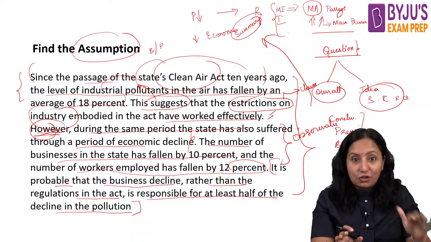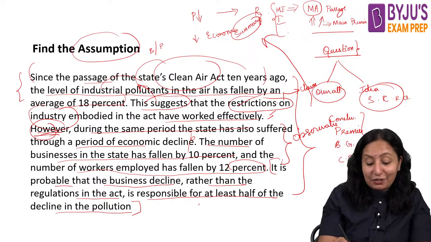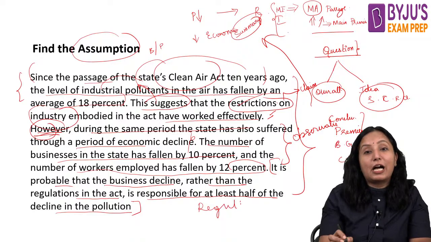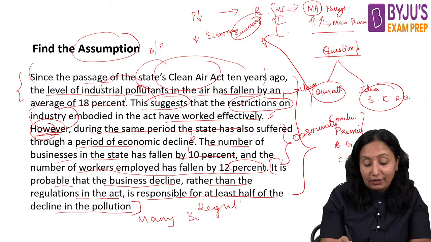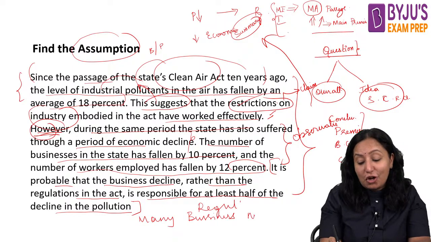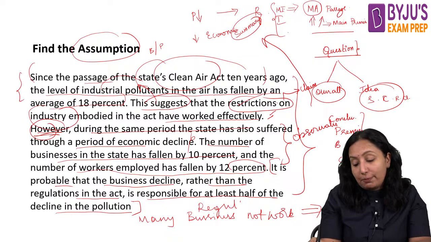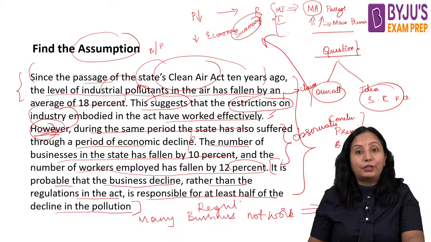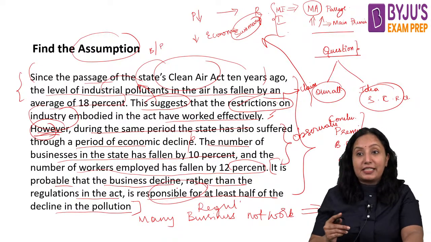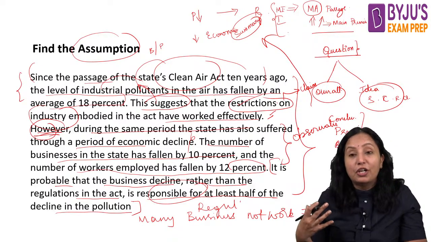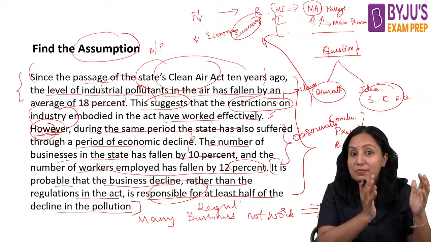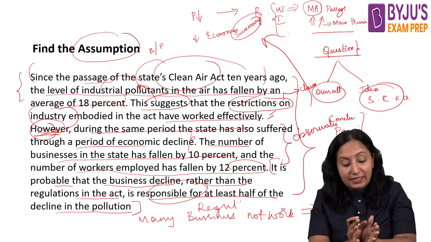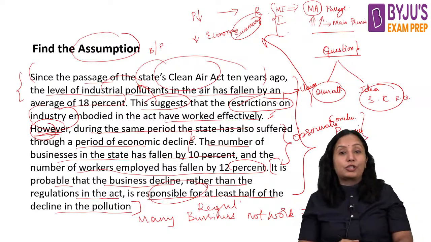So therefore, the author is claiming that it is not the regulations which have brought down the pollution, because many businesses are not working. Because of this, pollution has come down. Okay, it is not the regulation. They are saying whatever the act of regulation, that is not affecting; the companies are closed, the businesses are closed. That is the main reason behind the decline in pollution.